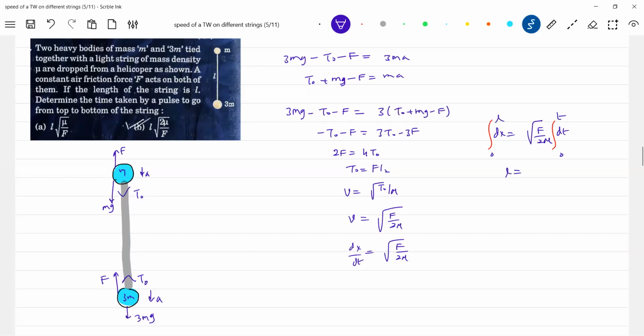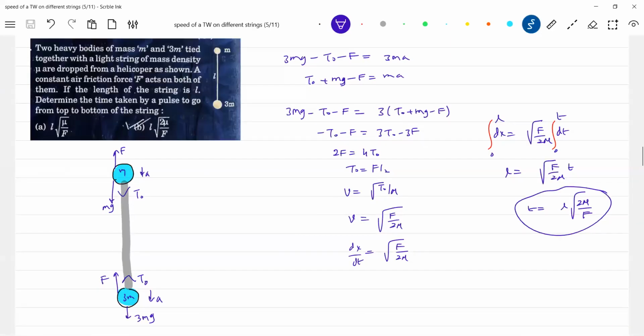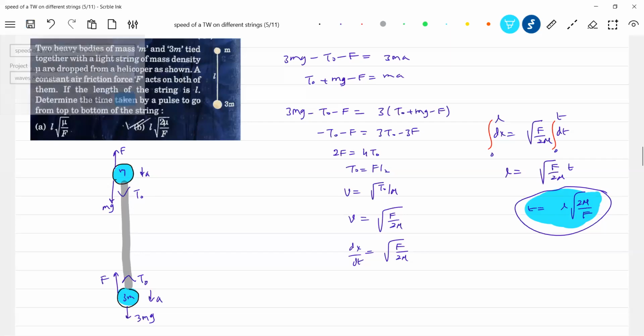So this will be L is equal to... this can be some other thing. Let's not bother about that air friction. It is telling it's some constant value F. Objective questions, you should be very careful, in mains or advanced exam. They will trouble you like this.